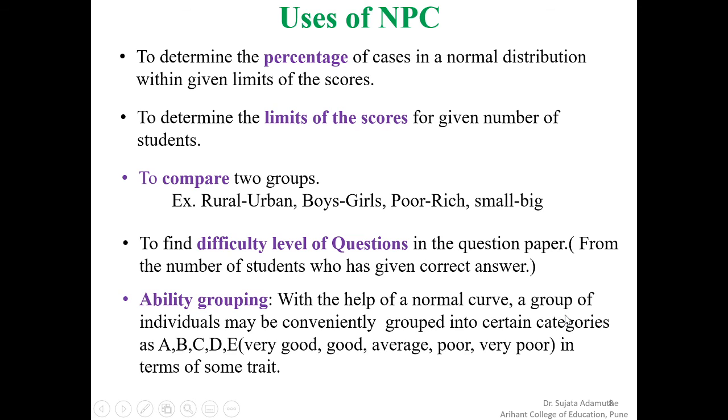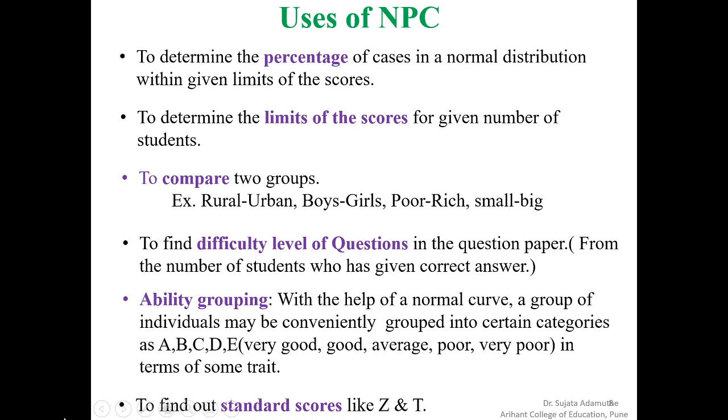Then, with the help of the normal curve, a group of individuals may be conveniently grouped into certain categories A, B, C. That means very good, good, average, poor, and very poor in terms of some traits. If we put the curve of the students' scores, from the normal probability curve we can easily divide them and class them into various groups. According to that, we can decide the teaching strategies for that group, for remedial teaching.